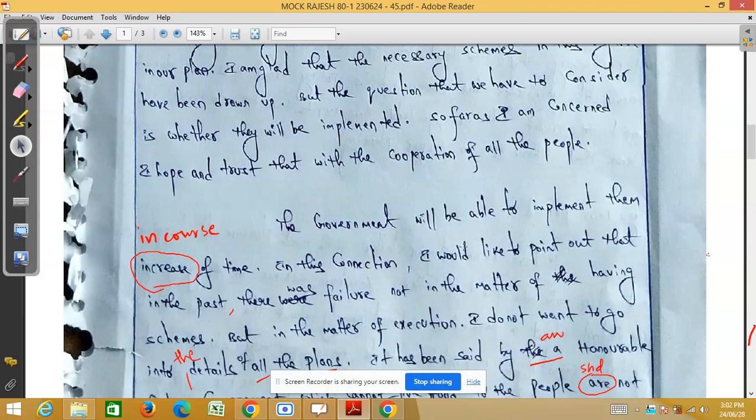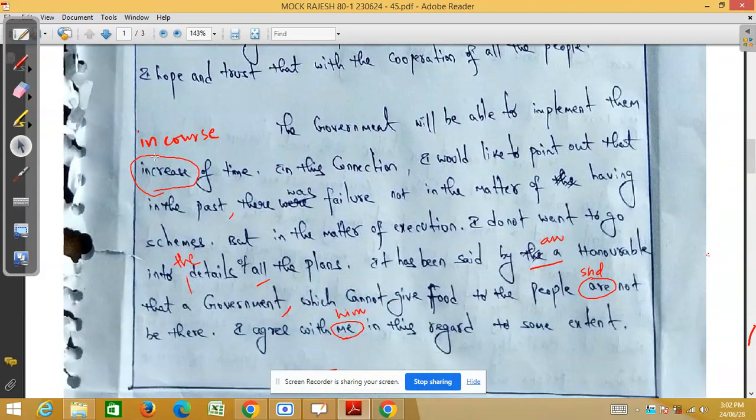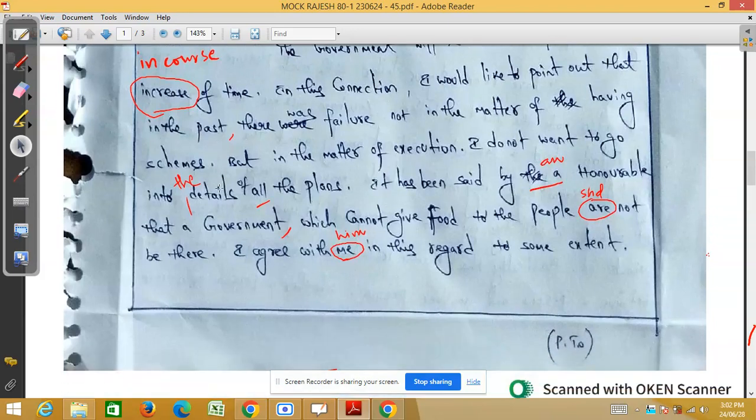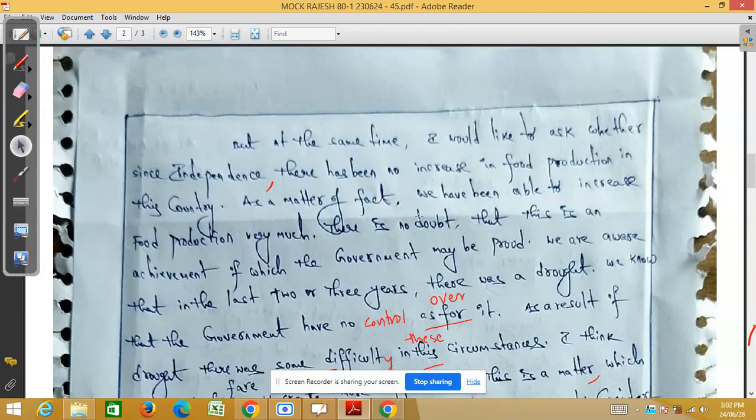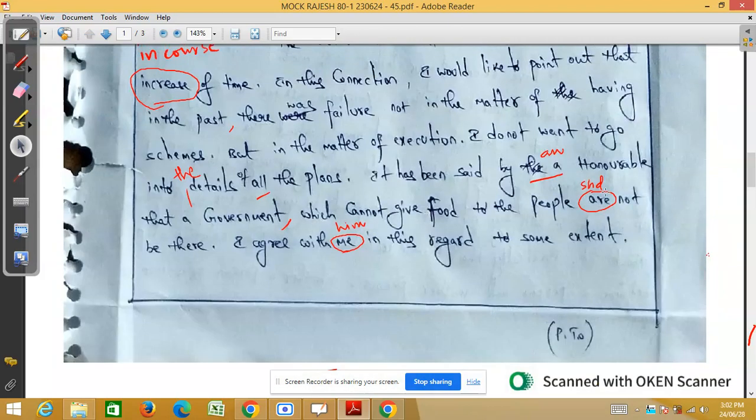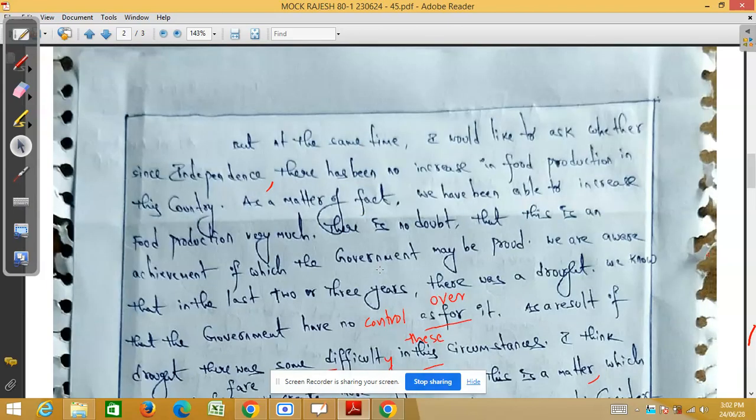Likewise, we are making mistakes in the transcription. You see here, actually "in course" is correct, but our friend wrote "increase". And you see the omission of "the" here. This is "an honorable", actually, but our friend wrote "a honorable". And next, "should" I have given here, but our friend wrote something else. And again here, in place of "him" he wrote "me".